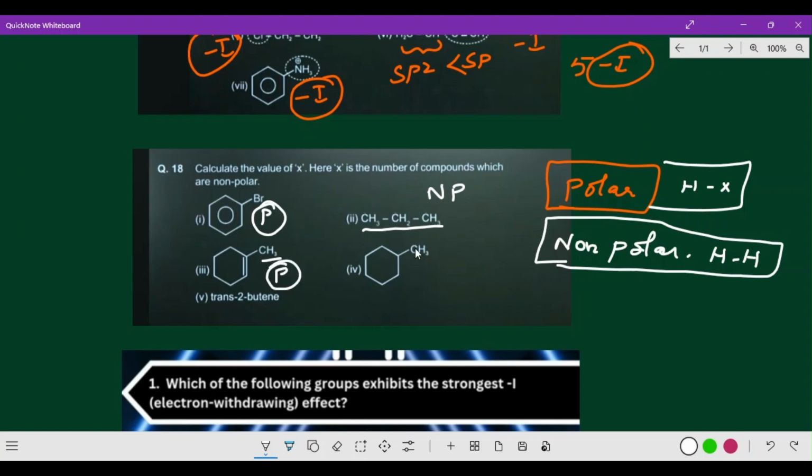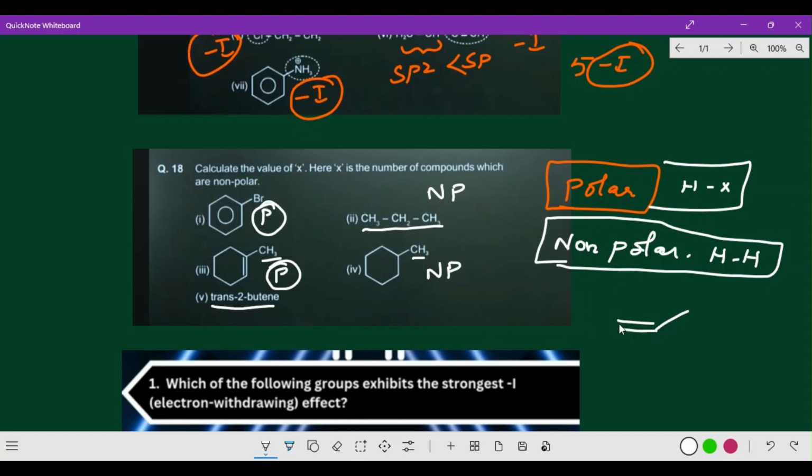Right, got it. Now next one here, alkane which is connected with the cycloalkane. So this is also same kind of atoms and same kind of atoms, it is non-polar. And here trans 2 butene, so trans 2 butene, how can you identify?